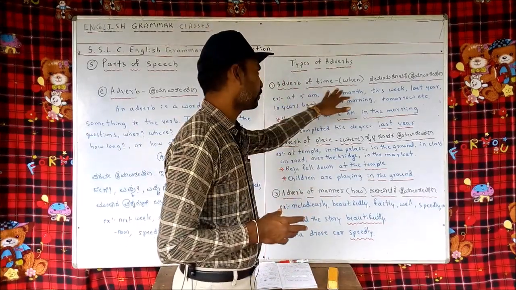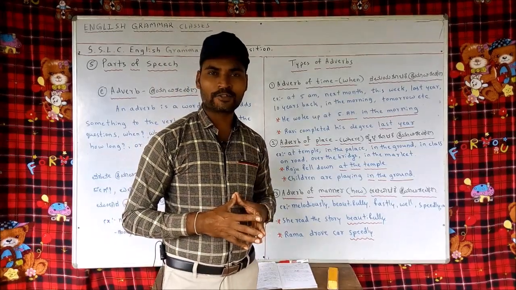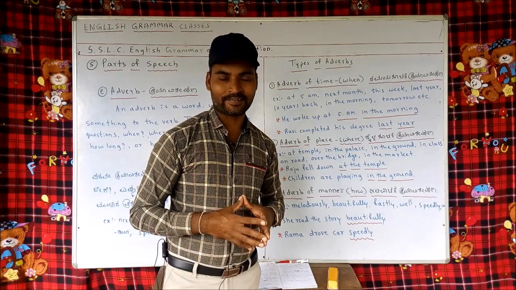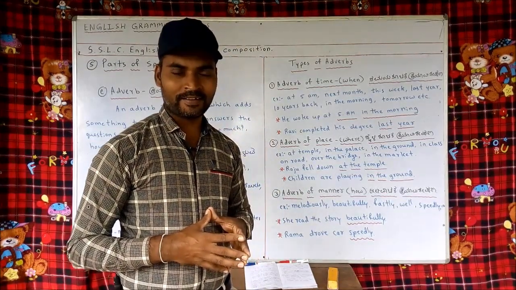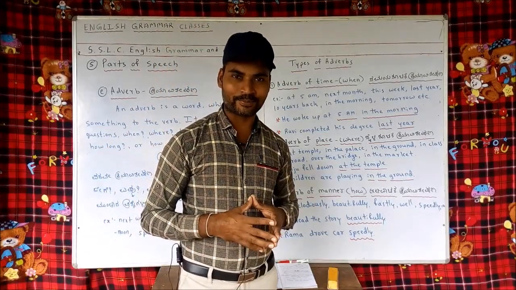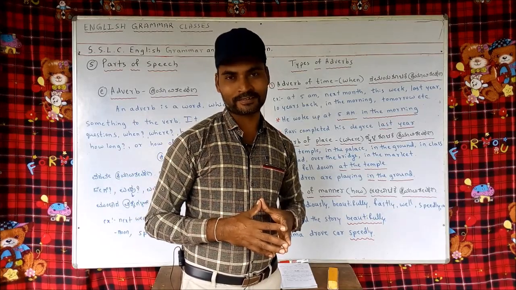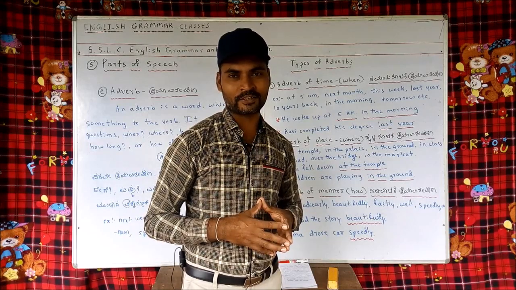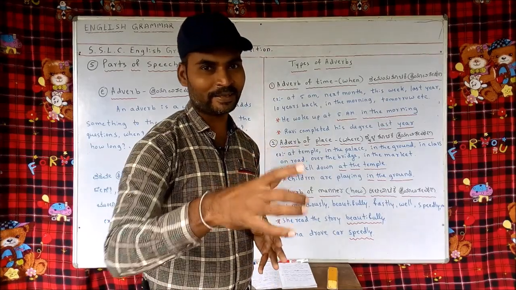Types of adverbs. Adverb of time: when. An adverb of time is an adverb which answers the question when. If you put the question when to a sentence and there is an answer, then that answer is the adverb. He went to the market in the evening. If you ask, when did you go to the market? The answer is: in the evening.